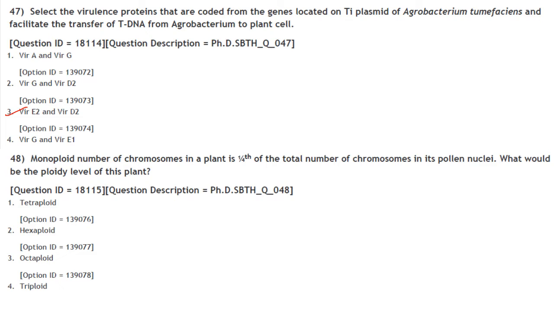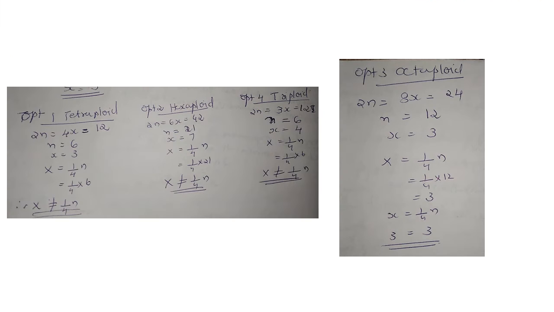Then the monoploid number of chromosomes in a plant is 1/4 of the total number of chromosomes in its pollen nuclei. So the monoploid number is represented by x, and the total chromosome number in its pollen nuclei is the haploid number n. What would be the ploidy level? So the first option they have given is tetraploid. So I have written it as 4x.